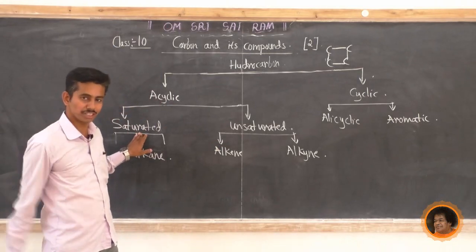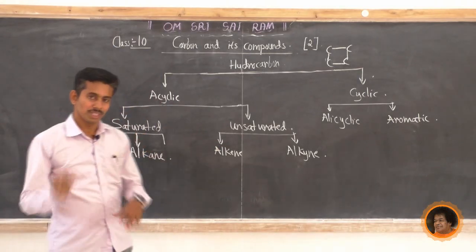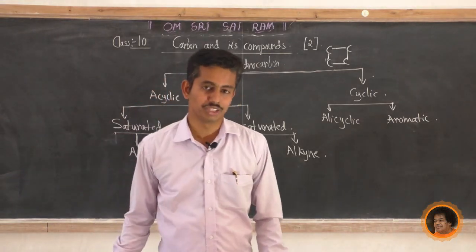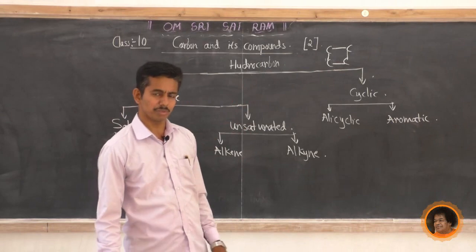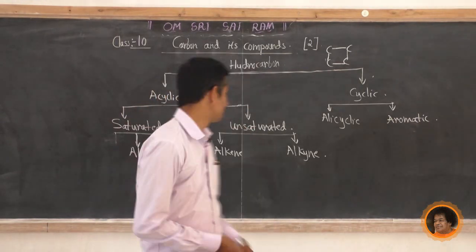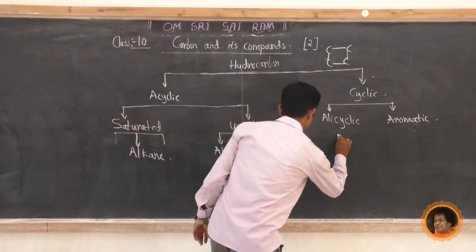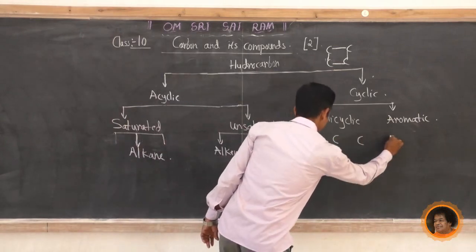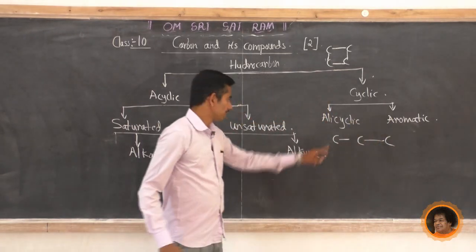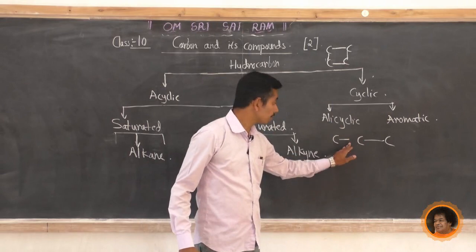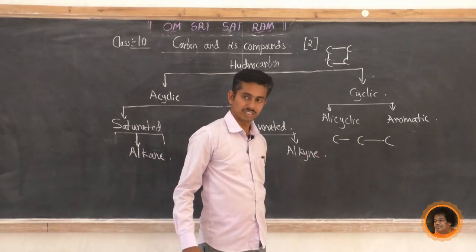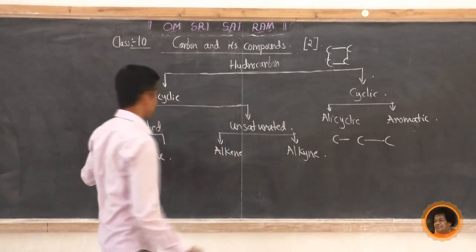Why is it called saturated? Saturated means the carbon atoms have a single bond between them. What does saturated mean? In between the carbon atoms there is a single bond. I will write down an example. Just look at this. This is a carbon, this is another carbon, this is another carbon. In between the carbons there are single bonds. Carbon atoms having single bonds between them are called saturated.